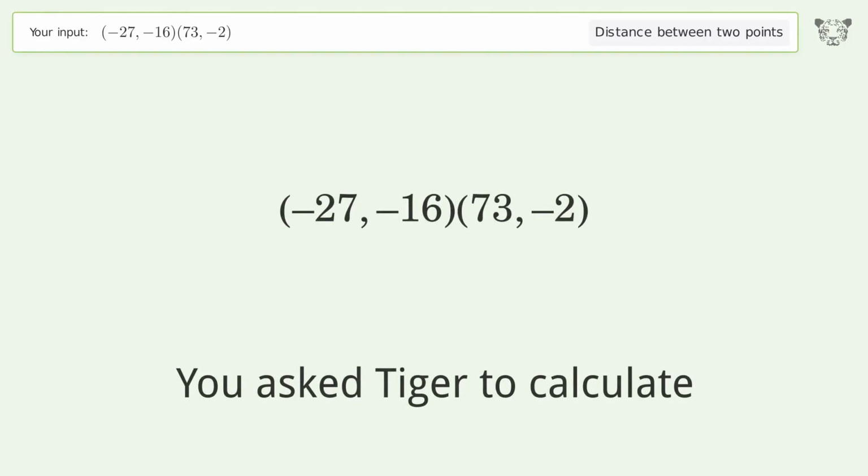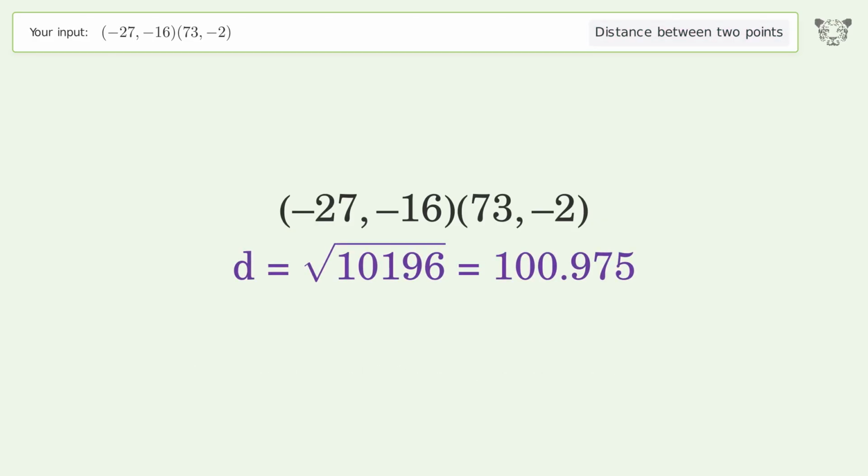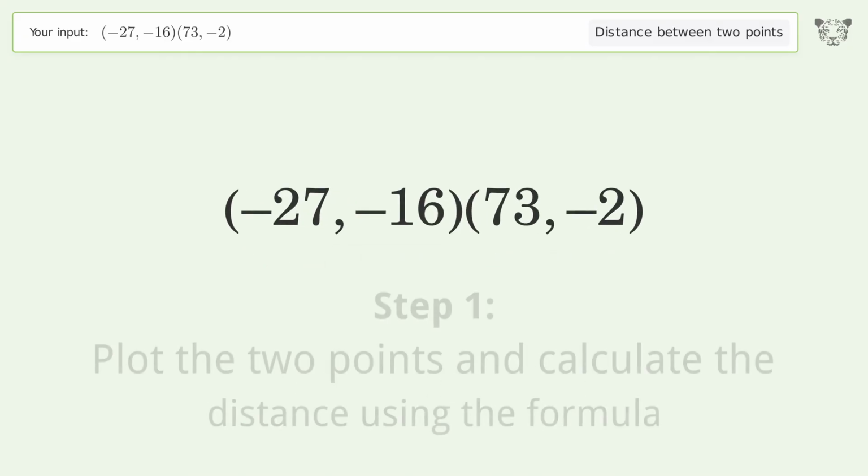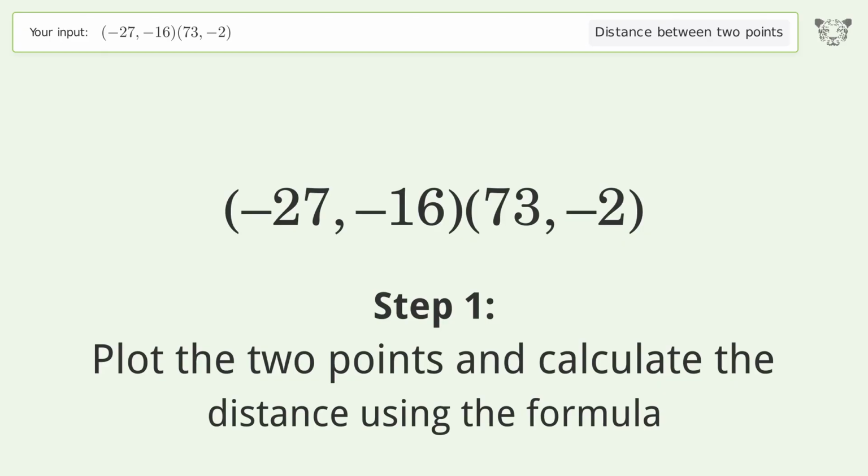You ask Tiger to calculate. This deals with the distance between 2 points. The distance between the 2 points is the square root of 10,196, or 100.975. Let's solve it step by step. Plot the 2 points and calculate the distance using the formula.